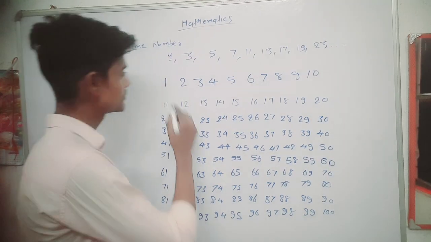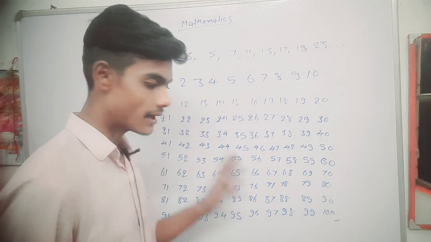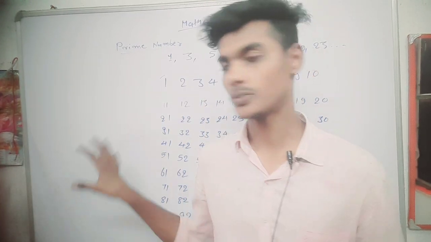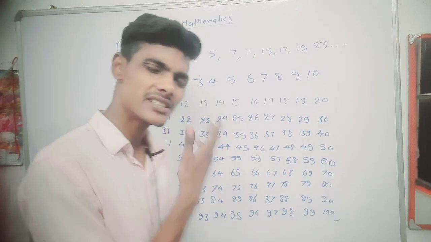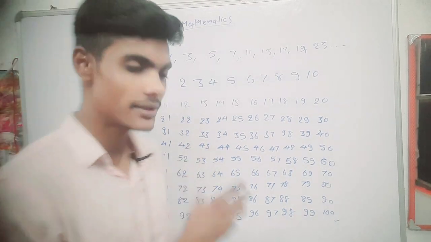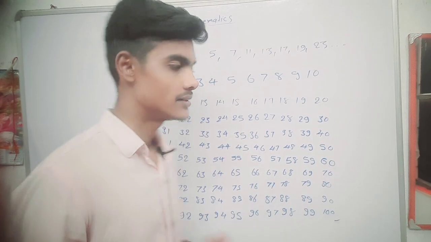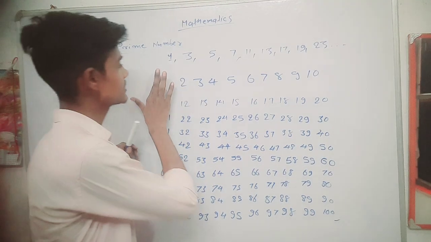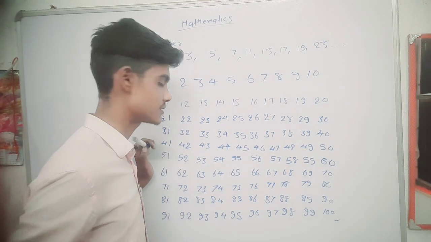I have written the counting numbers 1 to 100, and now I am going to pick out all the prime numbers from this 1 to 100. This table is also written in your mathematics books. Just see the process by which I can construct all prime numbers from this table.